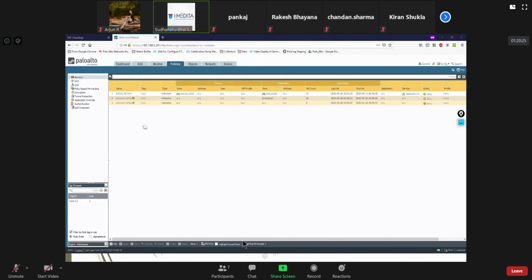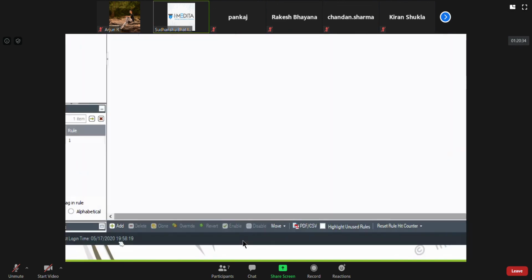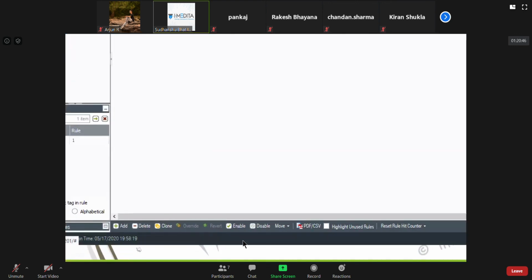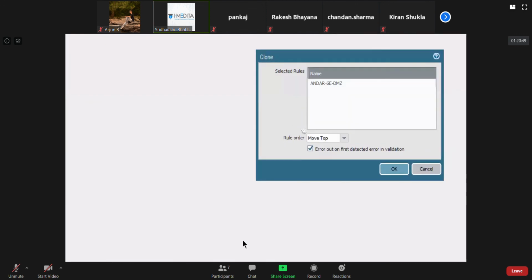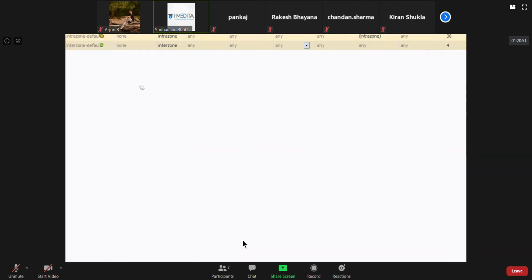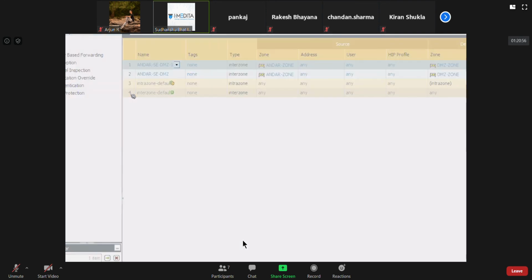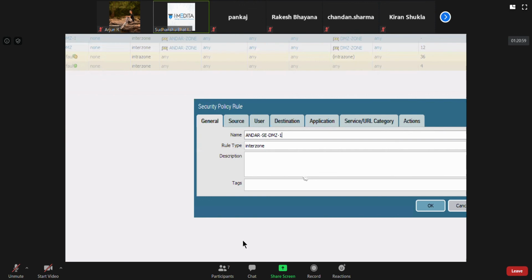So you can override the predefined rules. We can add new rules using add, and delete existing rules. If you feel like you want to make a rule similar to this one, you can select that rule and make a clone, a copy of it, then modify accordingly.